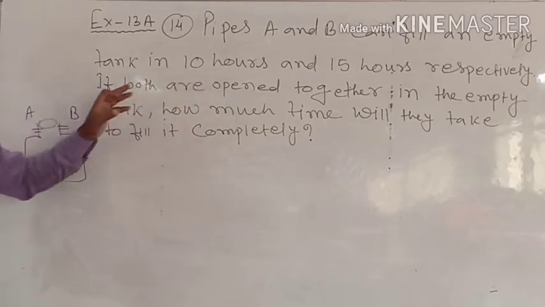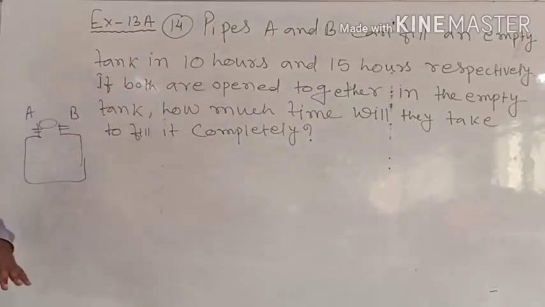Wherever it is taking more time, the water is coming less.